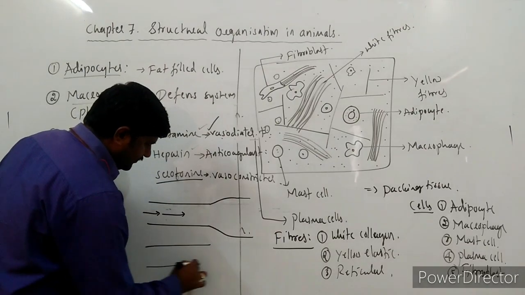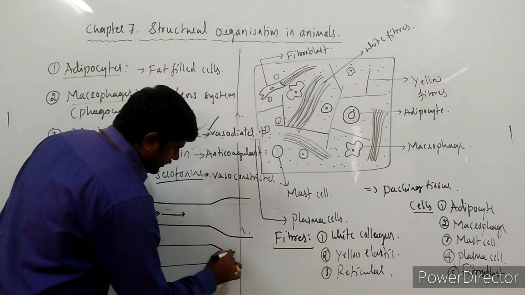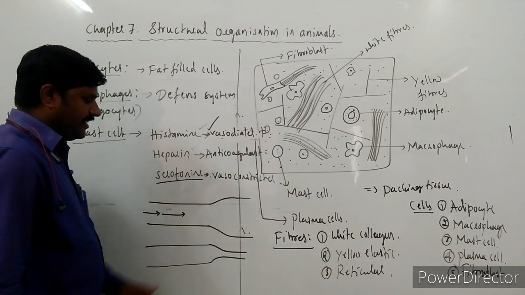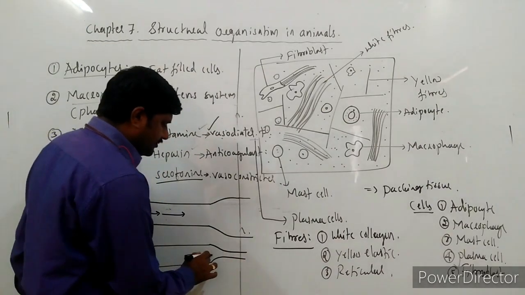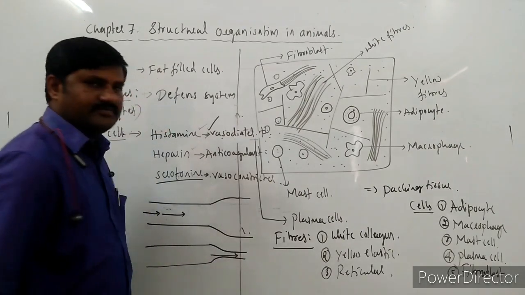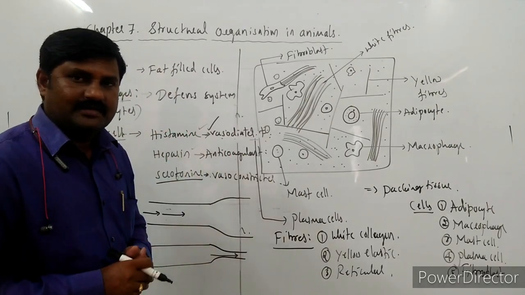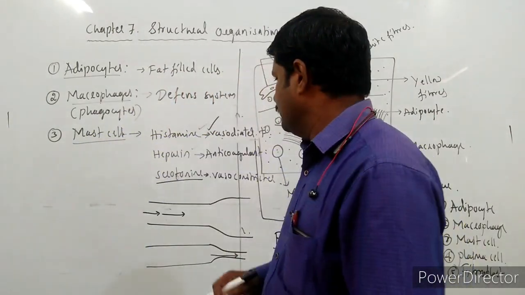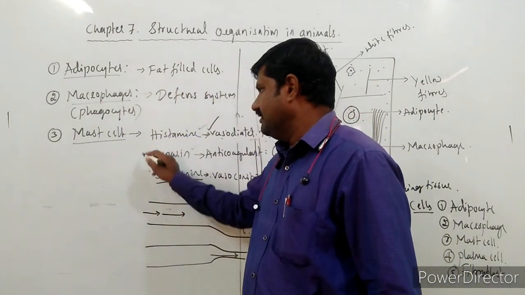This is one blood vessel, and immediately it constricts like this. So when it constricts, the blood pressure that passes through this vessel increases. So to increase the blood pressure, there is a need of one more thing, that is serotonin.